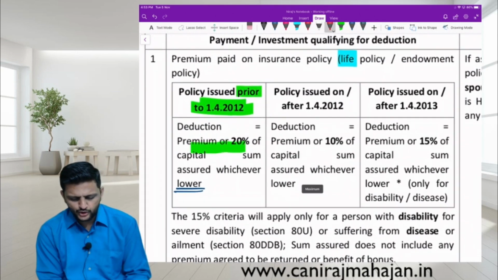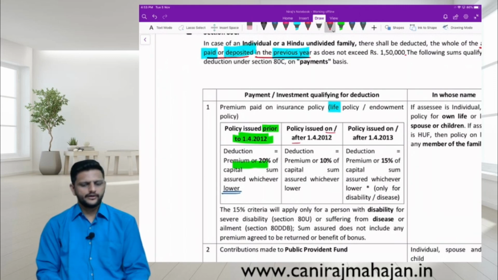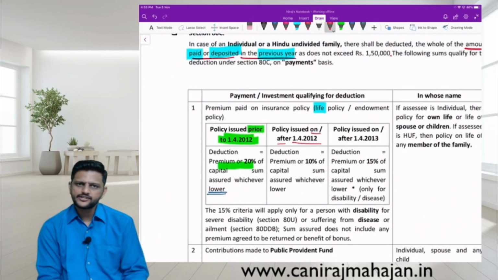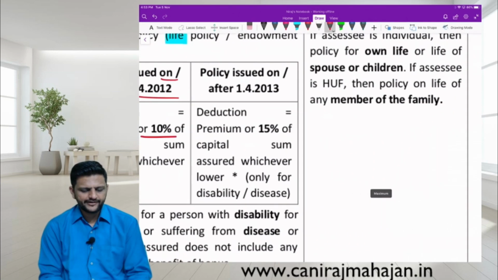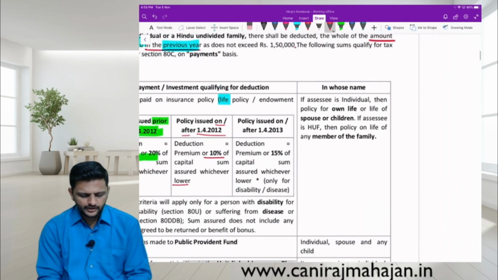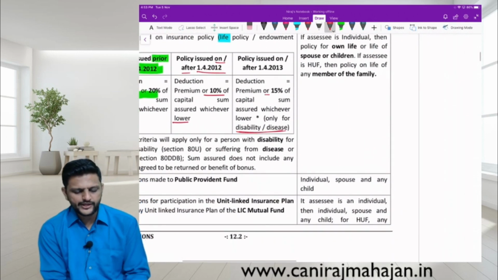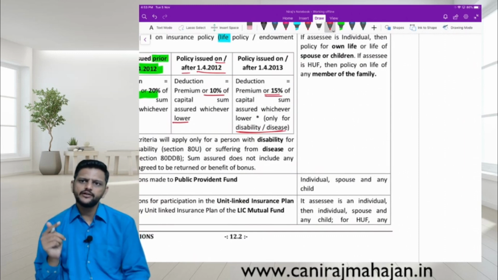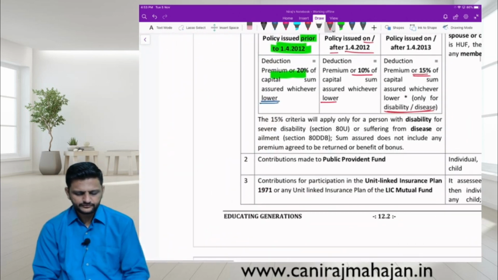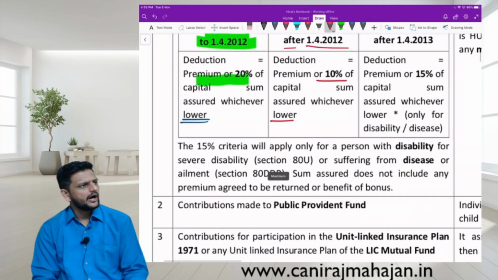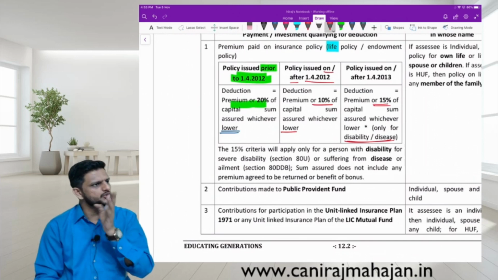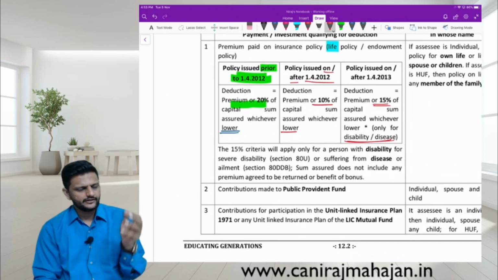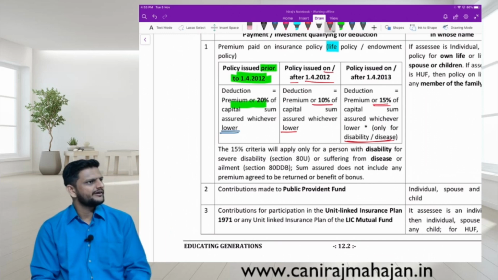Okay. Policy issued on or after 1/4/12. Then the limit is 10%. Actually paid or 10%, whichever is lower. And if it is on or after 1/4/13, but only for disability, you get something extra of 15%. This we have done. Only these two are done. Okay. The 15% criteria. So check how many limits we have: 20, 10, and 15. Earlier it was 20%. Now it is 10%. But something extra is given for the disabled, 15%.